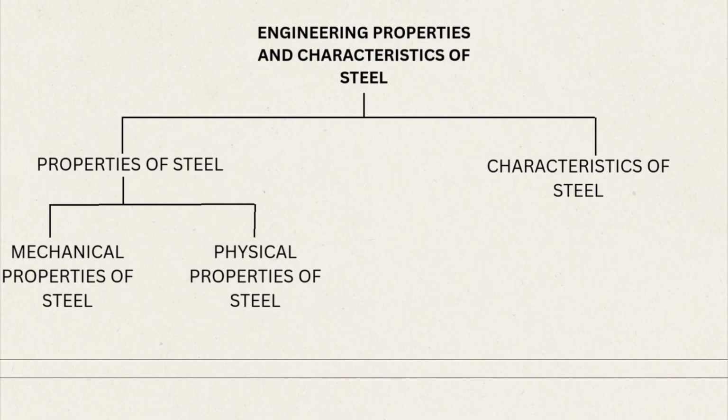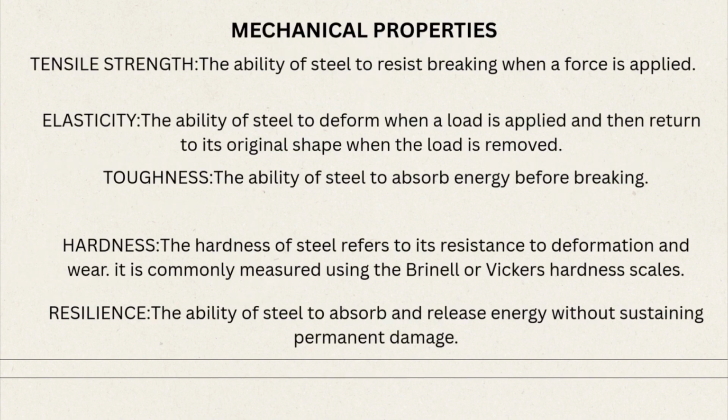Next are the engineering properties and characteristics of steel. The properties of steel fall into two groups: mechanical properties and physical properties. Some mechanical properties of steel that we know are tensile strength, the ability of steel to resist breaking when a force is applied, and elasticity, the ability of steel to deform when a load is applied and then return to its original shape when the load is removed.